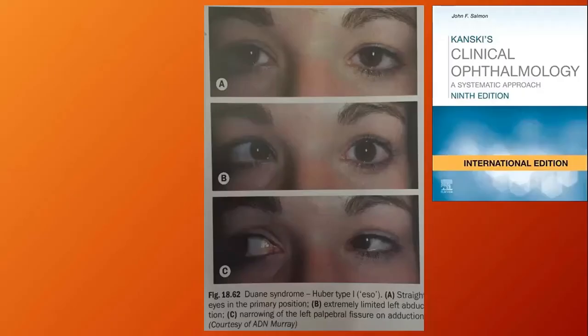Sometimes the arrangement is different. Like in Kanski, they present a composite picture of 3 photos. The upper one represents the primary position, the middle one is levo version, and the bottom one is dextro version.